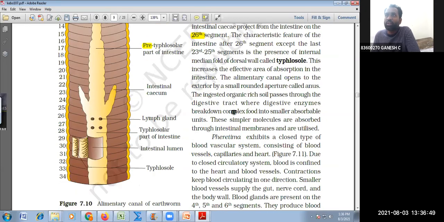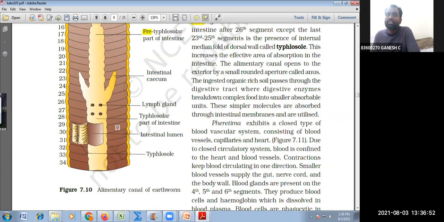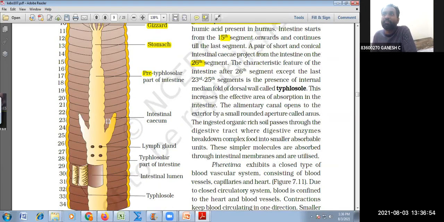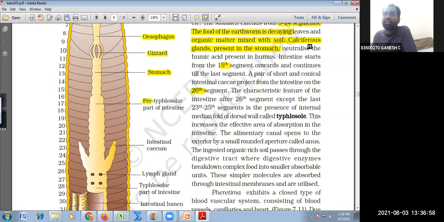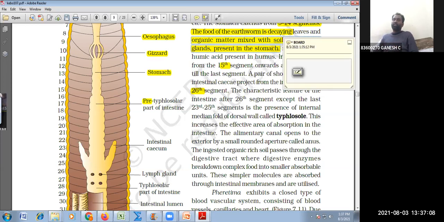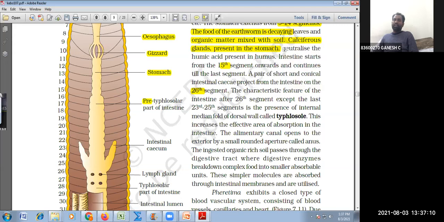Okay, so here it is secreting the digestive enzymes. The intestinal cecum will be secreting the digestive enzymes, and the stomach has the calciferous gland, which is neutralizing the humic acid. You would have seen that whenever any earthworm is decaying, it produces a gray or black colored, amorphous, non-crystalline substance called humic acid.